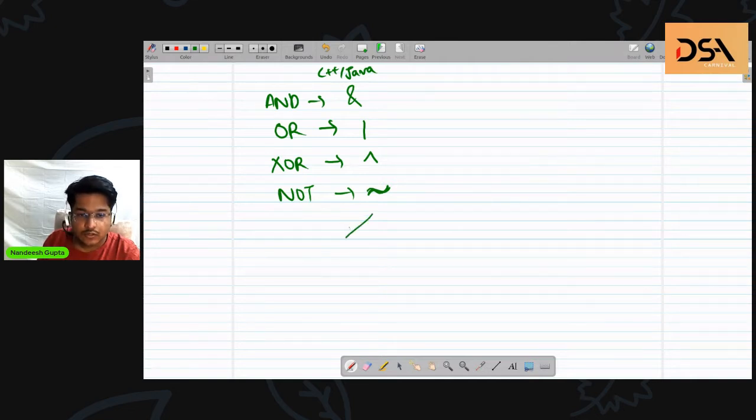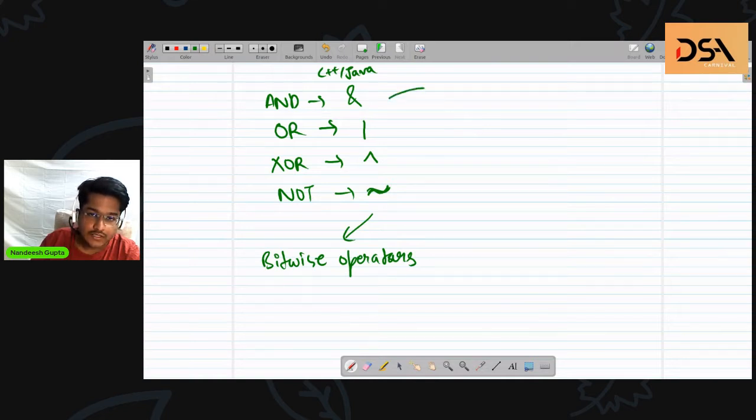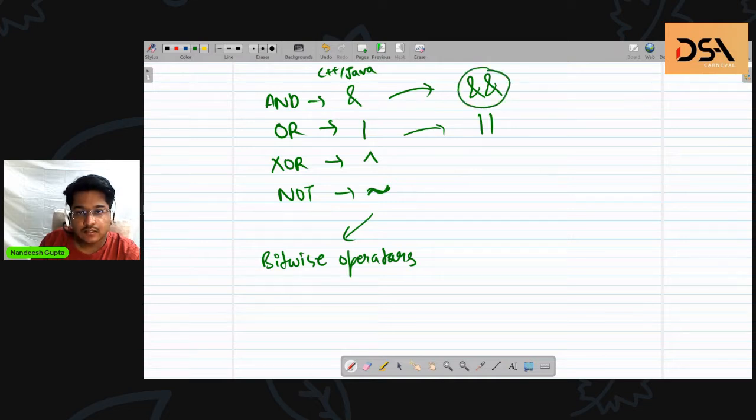So these are all bitwise operators. You have another variation in the language known as logical operators, in which these are doubled onto themselves. So the doubling says this is now a logical operator.